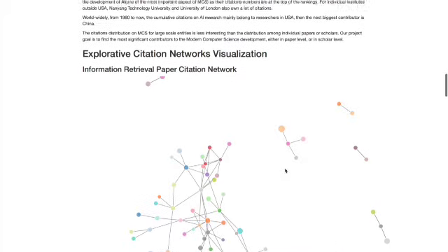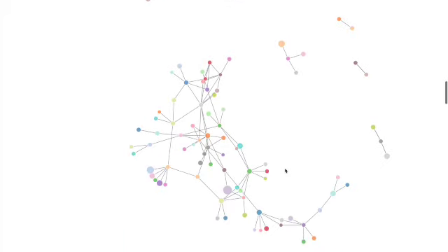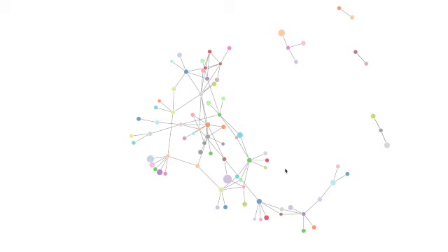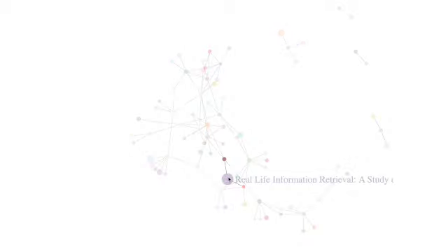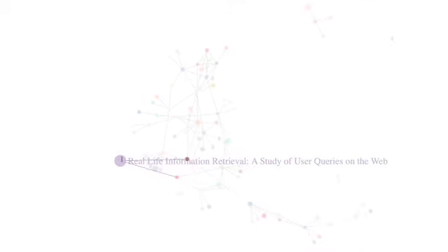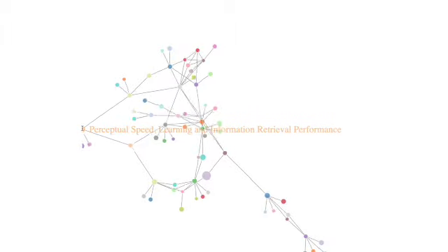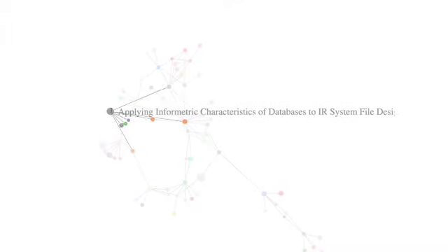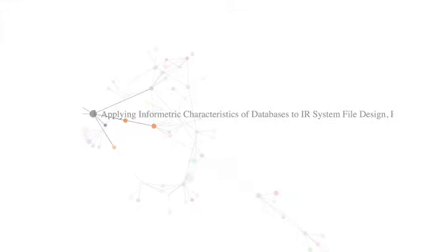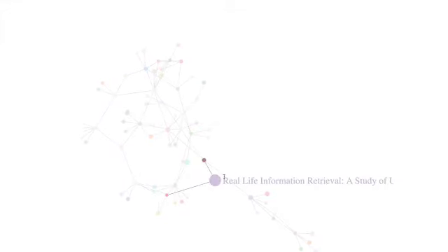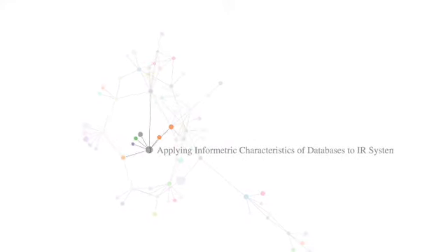So for the network about the paper's citations, users will notice that the paper "Real-life information retrieval: a study of user queries on the web" in information retrieval has the biggest node size in the graph. Also this paper, "Perceptual speed learning and information retrieval performance", as well as this one, "Applying formatic characteristic of database". These two papers might have more linkage than the other papers, which also shows the importance of this paper in this field.